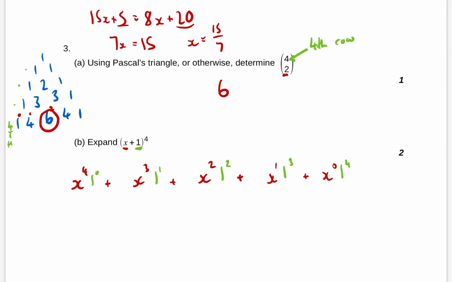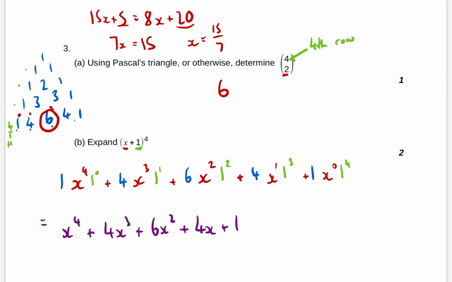And then lastly, we need to make sure we put our coefficients in from our fourth row, which is 1, 4, 6, 4, 1. And then your final mark is just tidying all of this stuff up. So this will give me x to the power of 4 plus 4x cubed plus 6x squared plus 4x plus 1 at the end. And that's us.